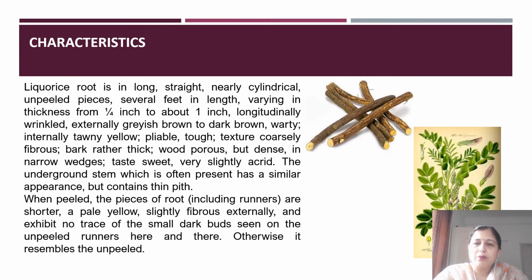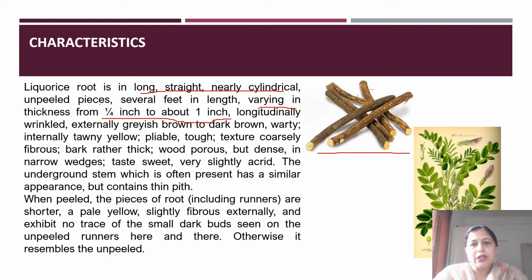Now, if we look at the morphological characteristics of licorice root, it generally has long, straight and nearly cylindrical unpeeled pieces. As you can see in this picture, it is completely cylindrical in nature, long and straight with not a lot of branchings present, and the thickness varies from 1/4 inch to 1 inch.